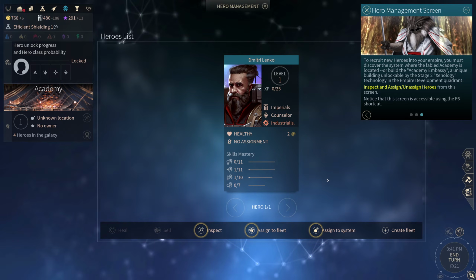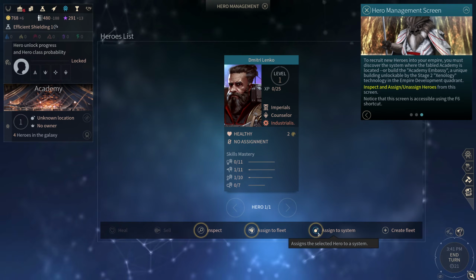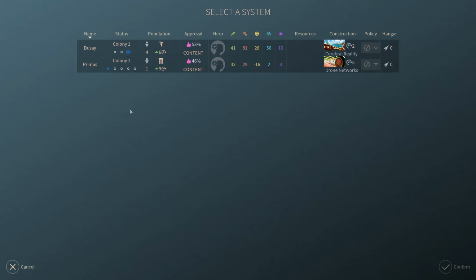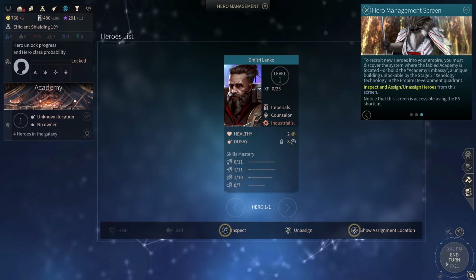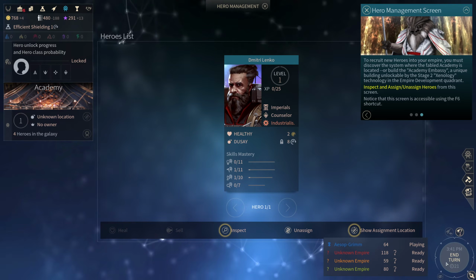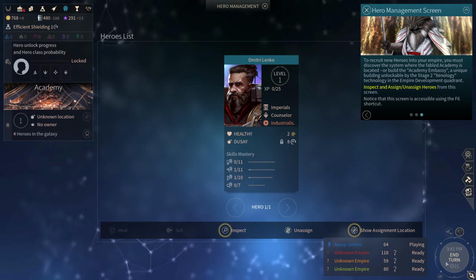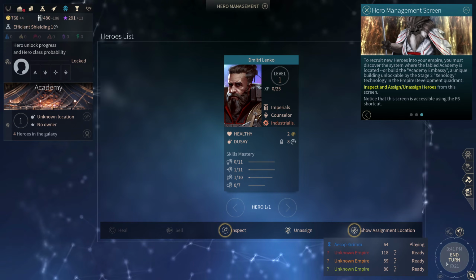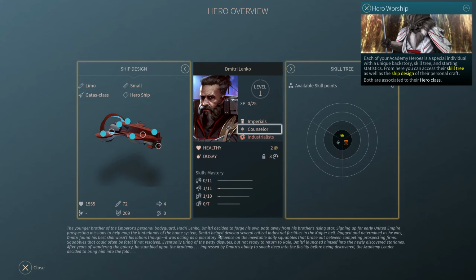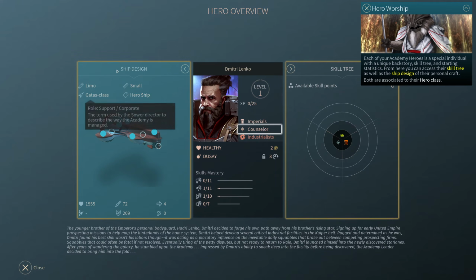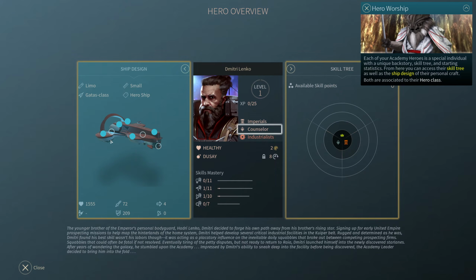Okay. I want to assign him to be a governor of Doucet. Alright. And we can inspect. We have a ship.